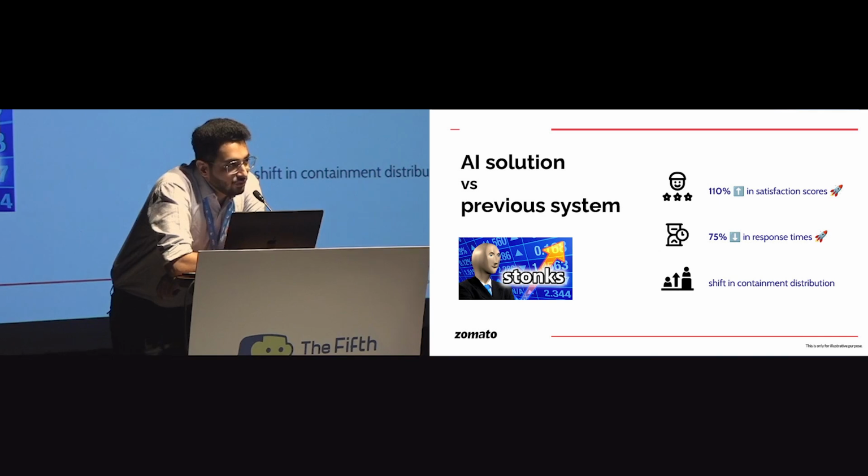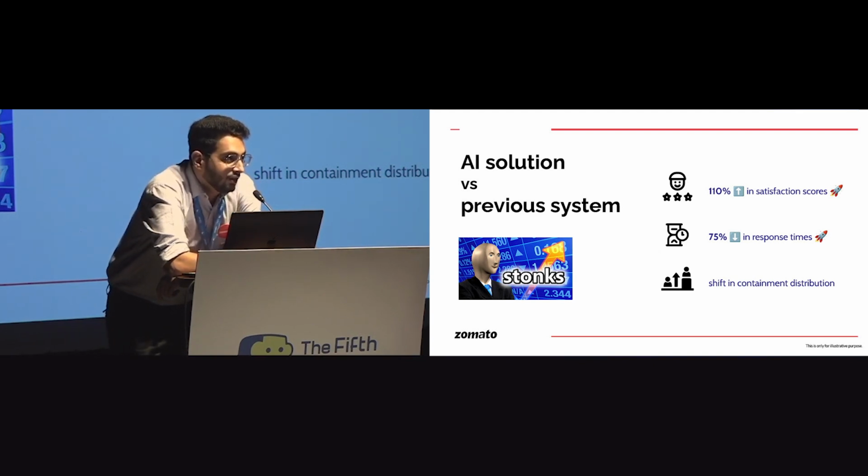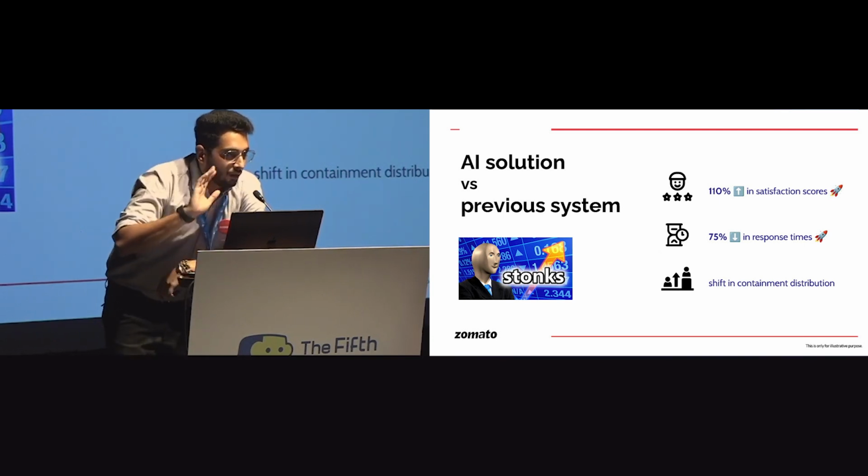That distribution has shifted a lot, though the containment percentage has stayed mostly the same, which is benchmarked right now. We are really only escalating on key concerns and otherwise resolving the chat within the bot itself.